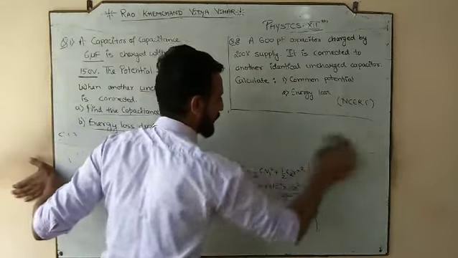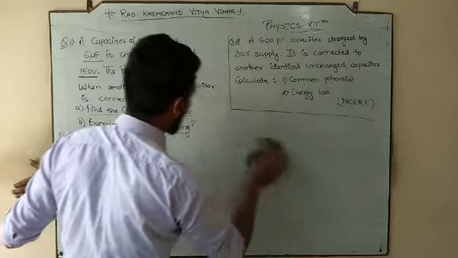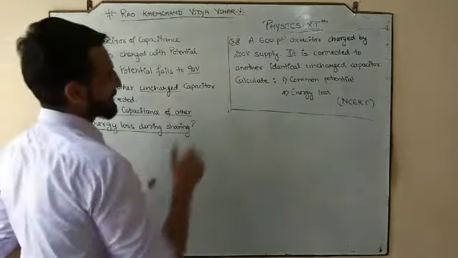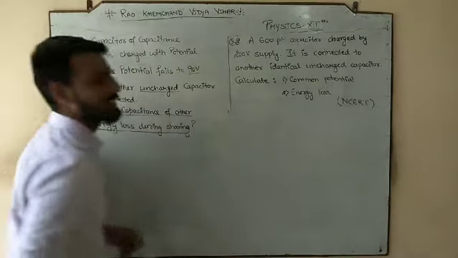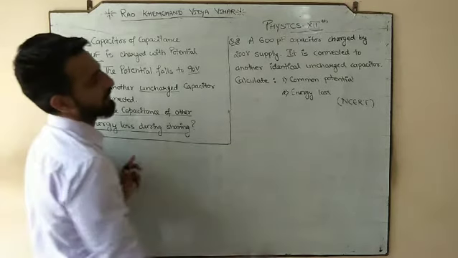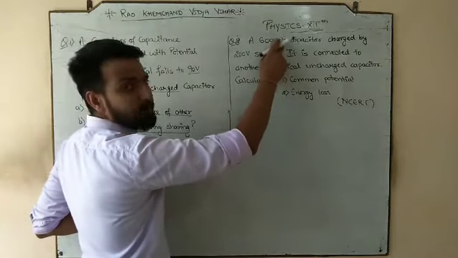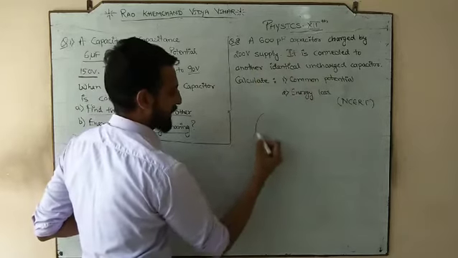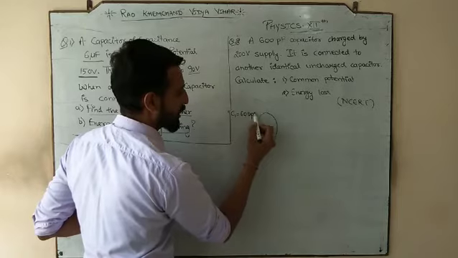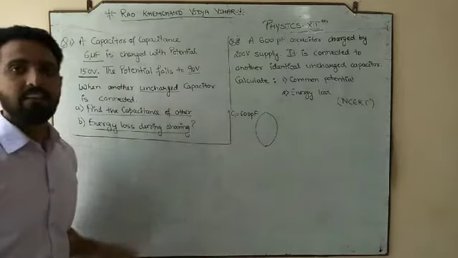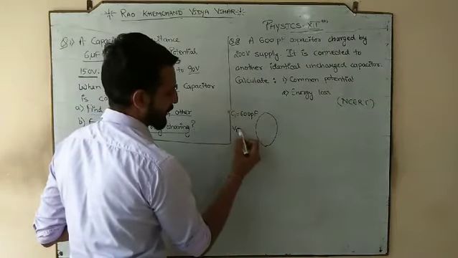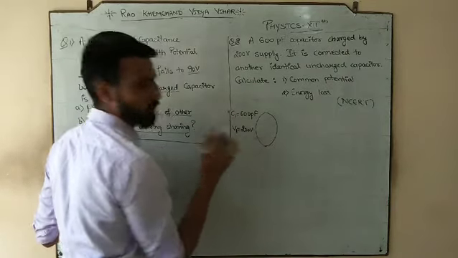I will discuss only the second numerical with you, and you will solve both the numericals in your fair notebook, please. So the second numerical, which is part of our NCERT exercise, what is given in the second numerical? A 600 picofarad capacitor. So we have the first capacitor C1 as 600 picofarad. Pico means 10 power negative 12 farad. It is charged by 200 volts.